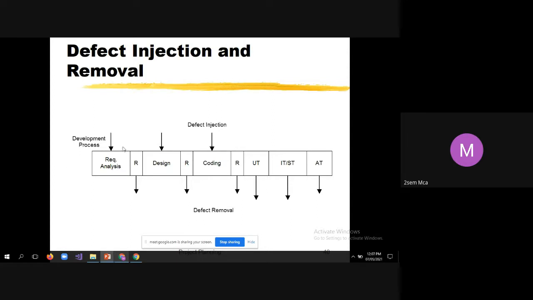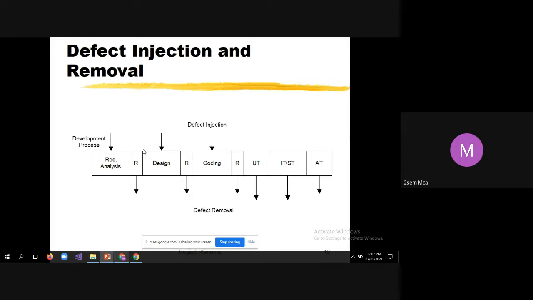Then in the design phase also, there are chances of defect injection. When you make mistakes, for example while preparing the activity diagram, or while preparing the sequence diagram, the sequence diagram gives you the detail. That is a detailed design diagram, isn't it?